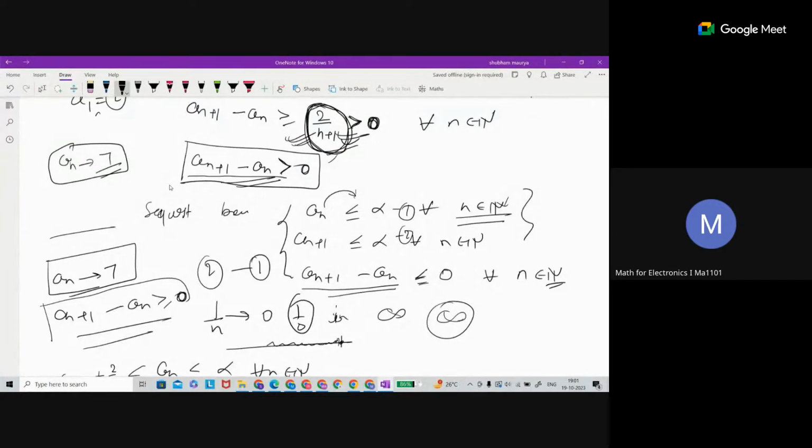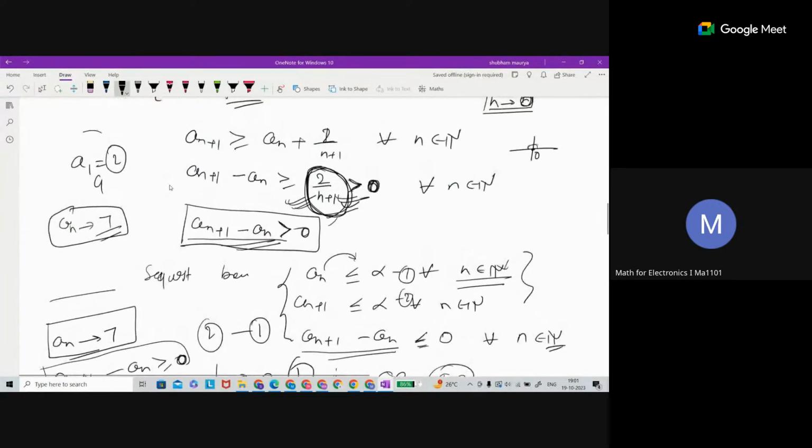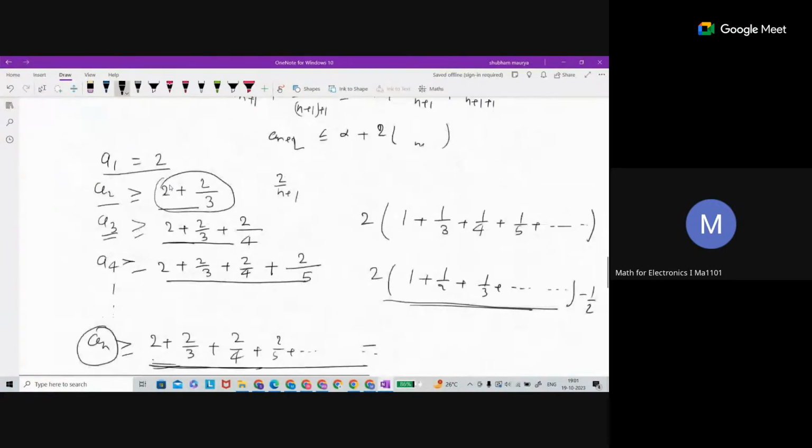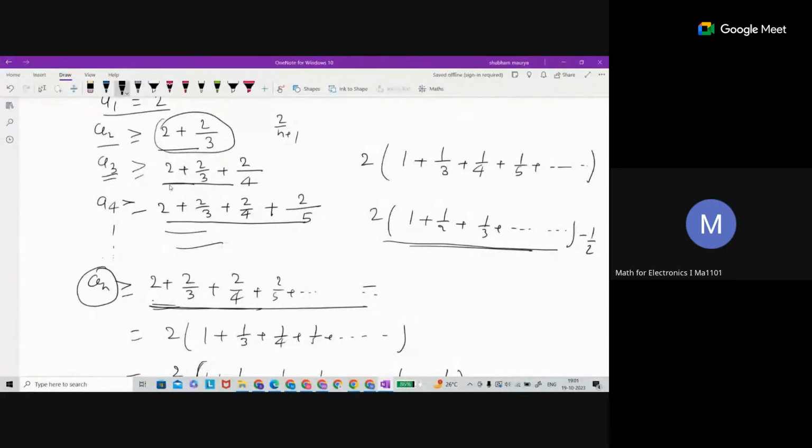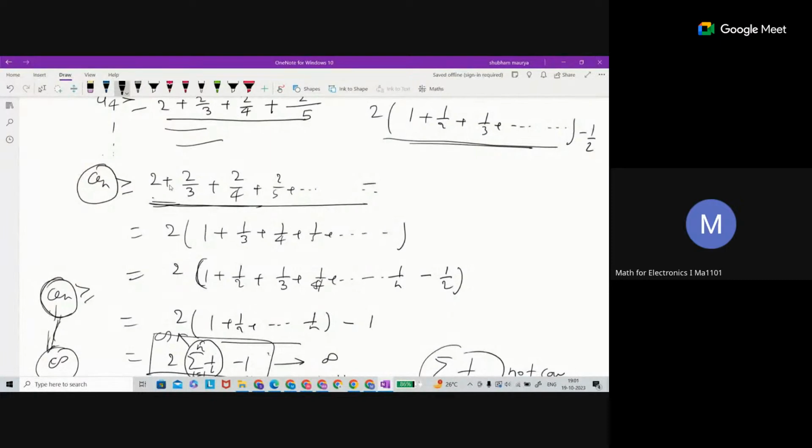For any one, if you assume any value, you can even assume 0. If you assume it is 0, still this sequence is not going to be convergent because of this term only. And the same term is creating a factor in what I am now proving with the series, because of only this term.